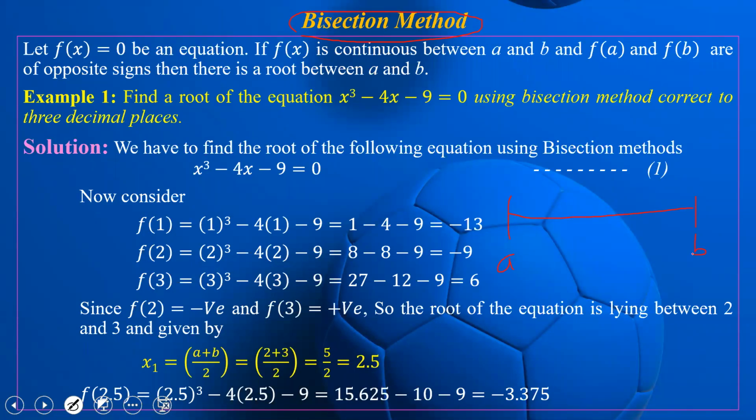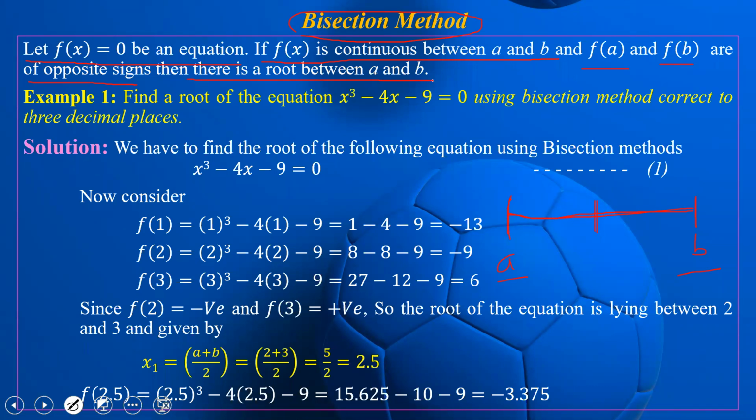We know that the root of the given equation lies between A and B. So bisection means let us find A plus B by 2, the middle of these. The very basic thing is, if f of x equals 0 is an equation, and f of x is continuous between A and B, and f of A and f of B have opposite signs, then there is a root between A and B.